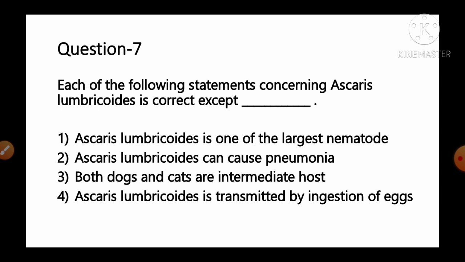Each of the following statements concerning Ascaris lumbricoides is correct except dash, and the options are: number 1, Ascaris lumbricoides is one of the largest nematodes; number 2, Ascaris lumbricoides can cause pneumonia; number 3, both dogs and cats are intermediate hosts for Ascaris lumbricoides; number 4, Ascaris lumbricoides is transmitted by the ingestion of eggs.